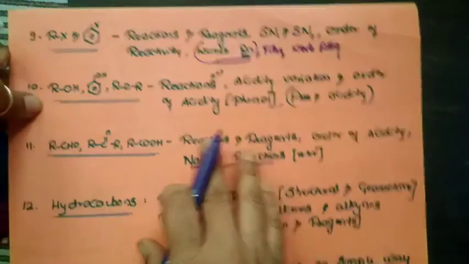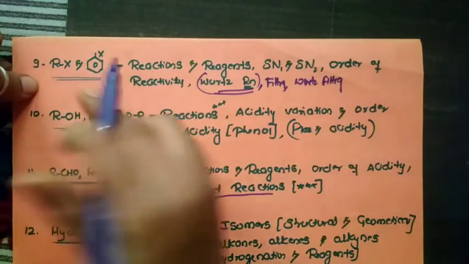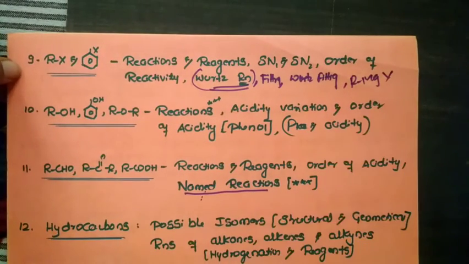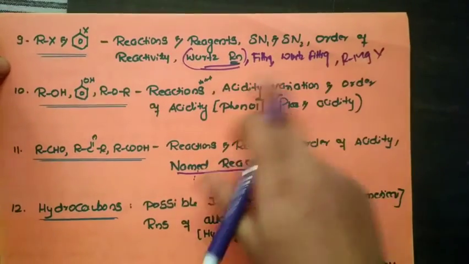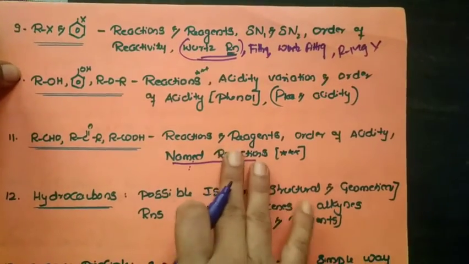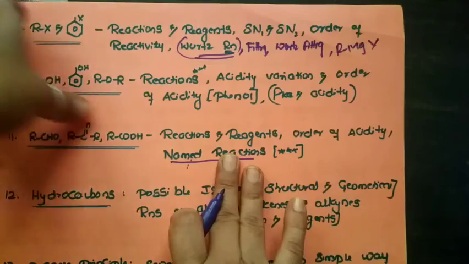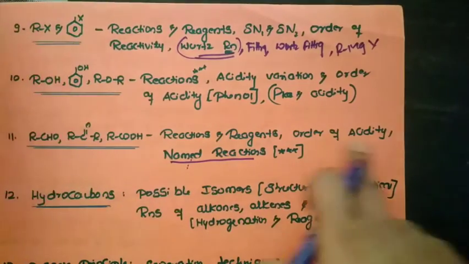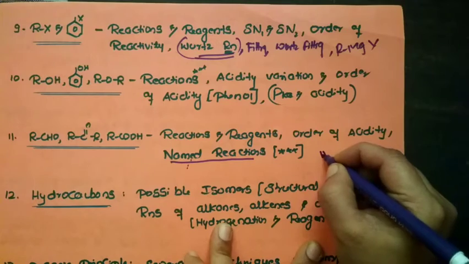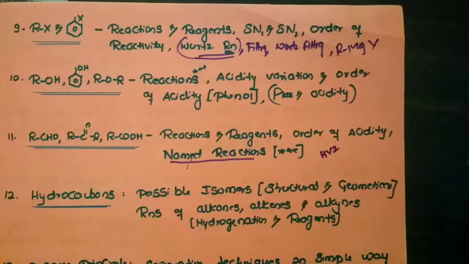And one more point, in case of haloalkanes and haloarenes, a question based on alkyl magnesium halide, that is the Grignard reagent, might appear. Either here or anywhere in the organic part, a question will appear based on the Grignard reagent. So this is about aldehydes, ketones and carboxylic acids. When it comes to carboxylic acids, the order of acidity, which is highly acidic and which is least acidic, based on the order of reactivity. And one more question is based on the HVZ reaction, Hell-Volhard-Zelinsky reaction of a carboxylic acid.